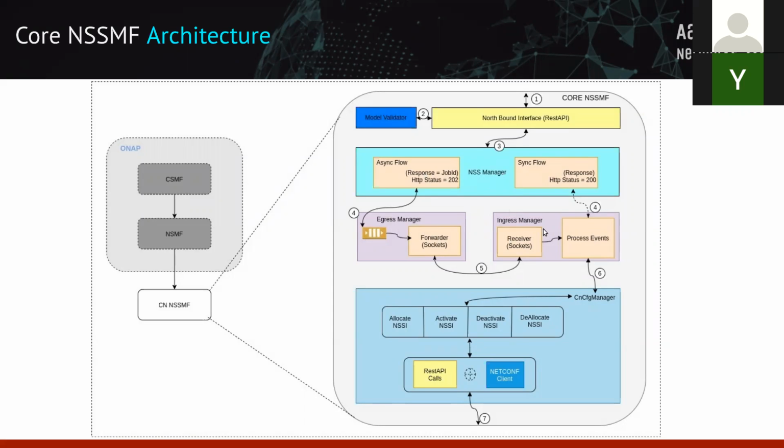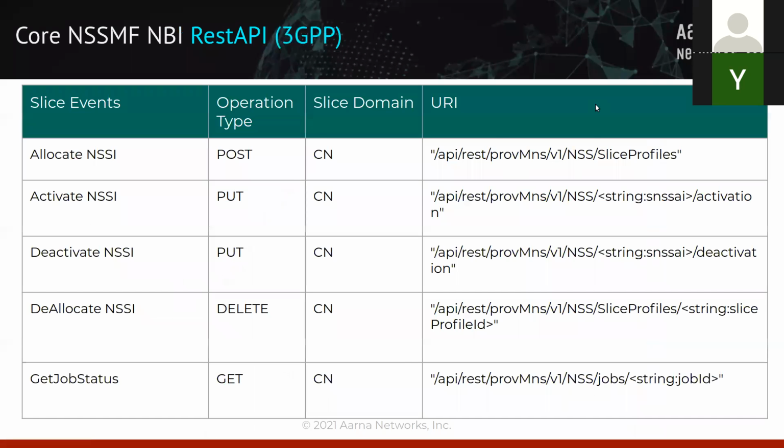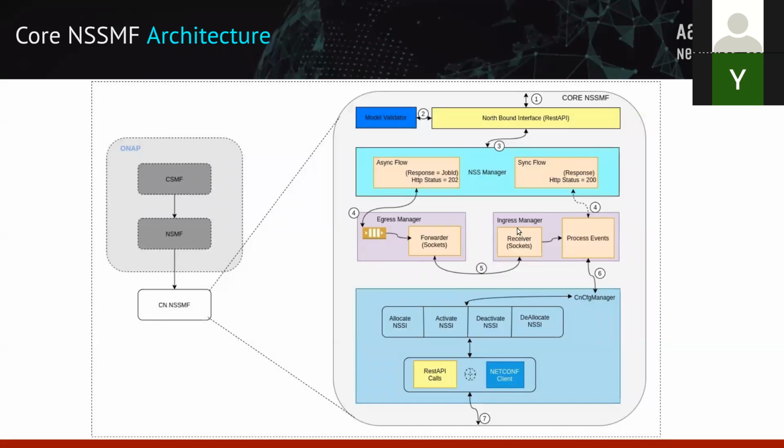Now automatically this question comes up in the mind: why do we need 2 such components, right? The thought process behind that was, this whole core NSSMF can run as a forwarder element, which means you have this layer of NBI, you have the NSS manager running, and the egress manager. Only these 3 sections are part of the core NSSMF. And on another host, you may run the same function, same code, where you have the functionality of the ingress manager and the core configuration manager sitting in. So like a distributed architecture primarily.